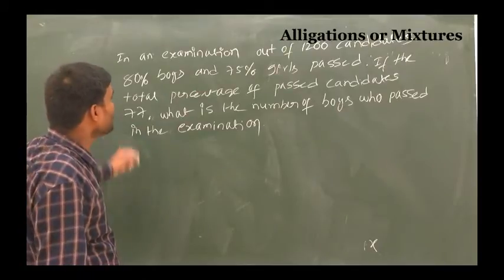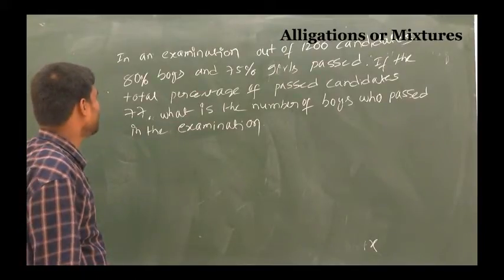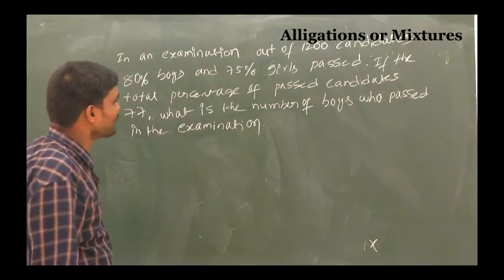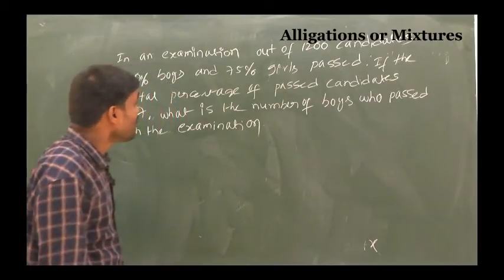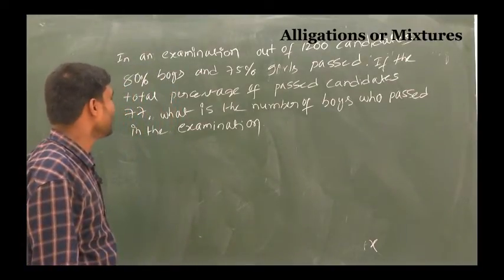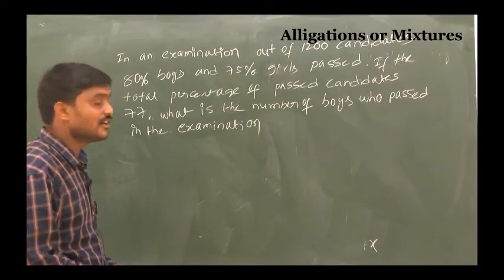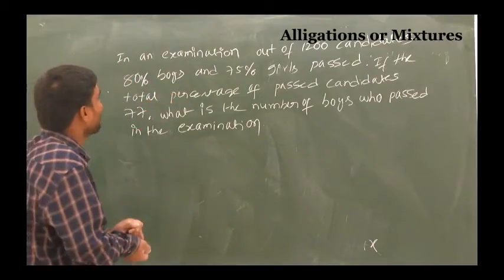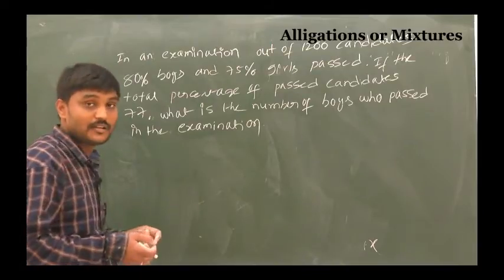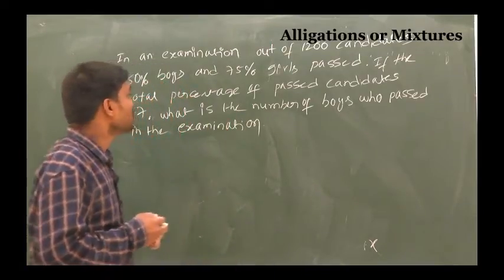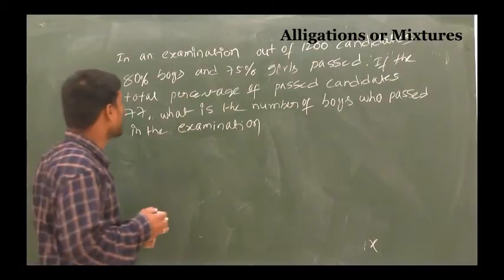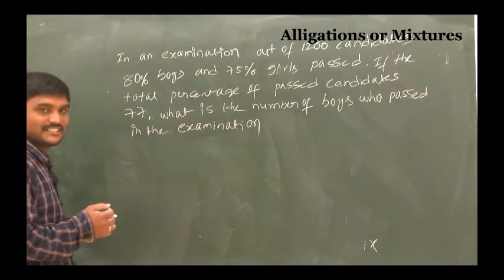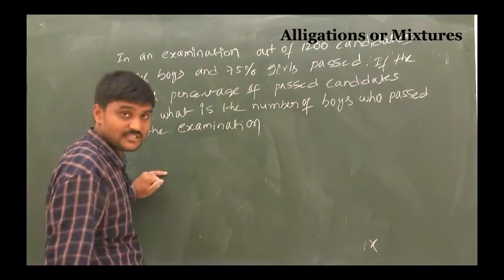So in an examination, out of 1200 candidates, 80% boys and 75% girls passed. If the total percentage of passed candidates is 77, what is the number of boys who passed in the examination? Already you know, this is the rule of alligation.